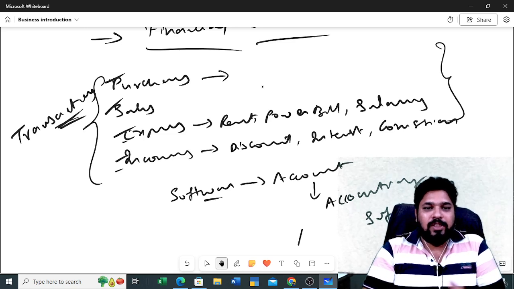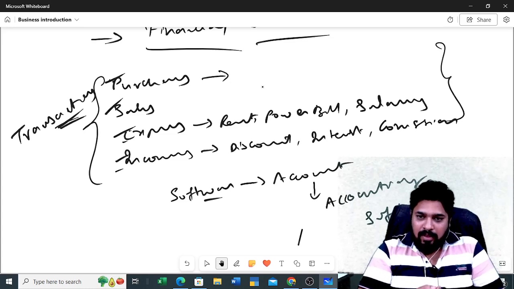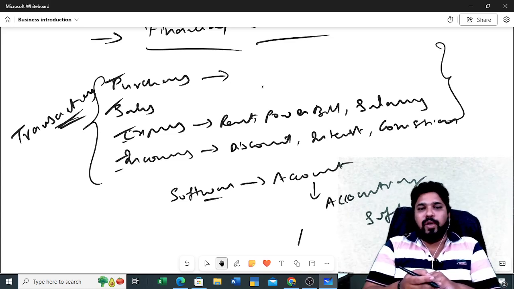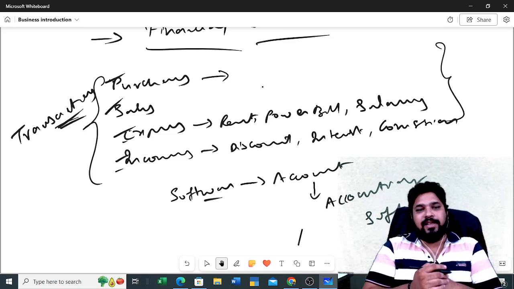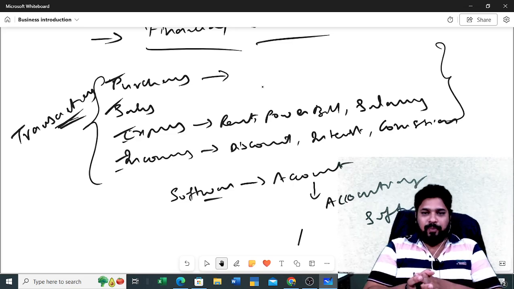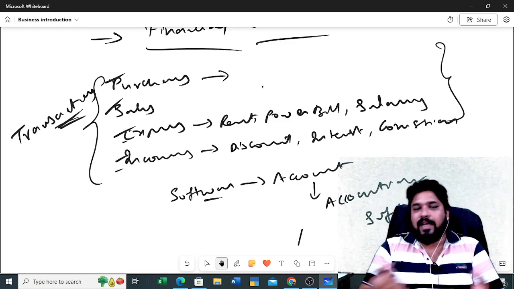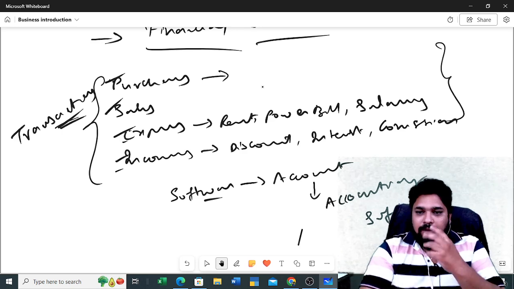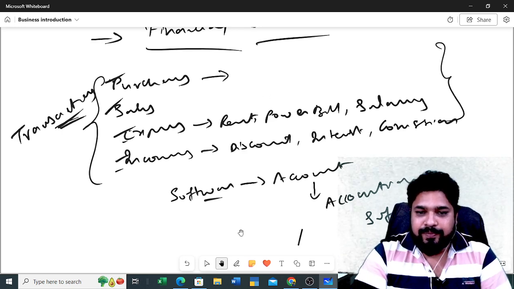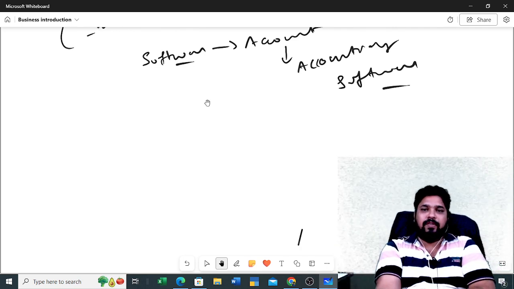The software which we are using for doing accounts is called accounting software. So in the market, we have a lot of accounting software, for example QuickBooks, Zoho, Tally. All these we can call accounting software. So you understand what is called an accounting software.